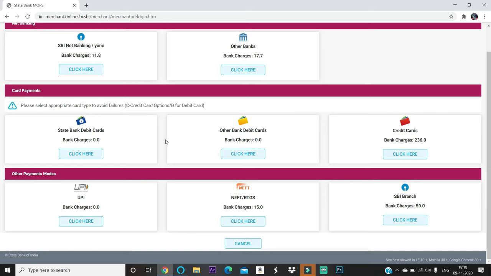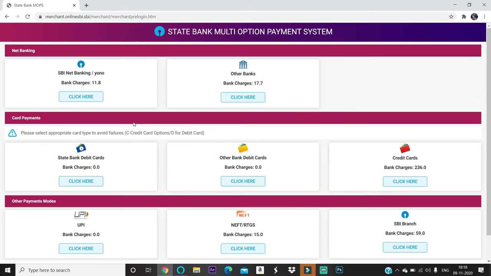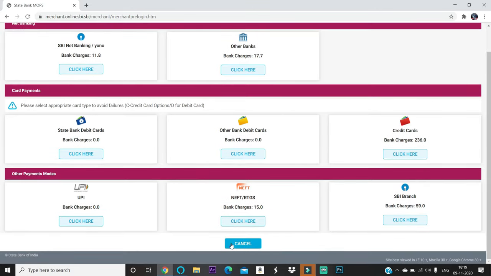Not only SBI card, you can use any card irrespective of the bank. You can see other bank debit card is also available, and other bank net banking is also available. The charges are 17.7, so everything is mentioned. As his fee is 20,000, the amount debited from his account will be 20,011 rupees 8 paisa, including the bank charges. Like this you can complete your payment.